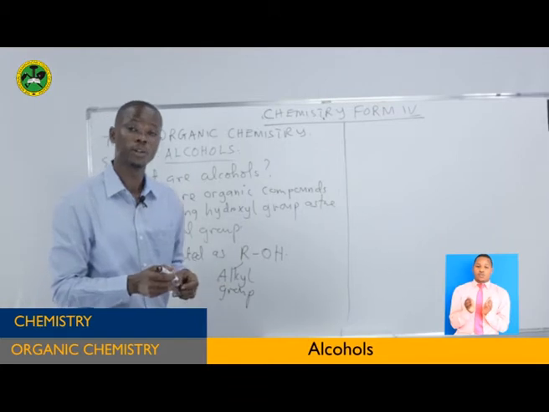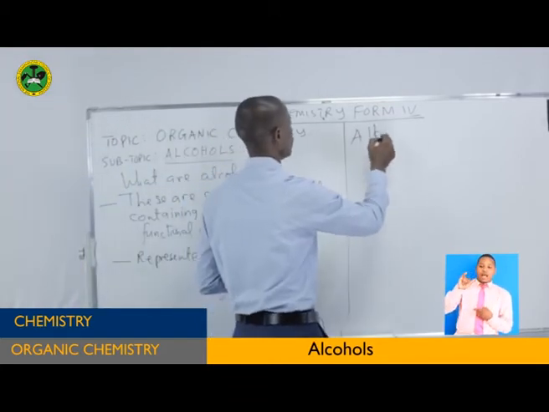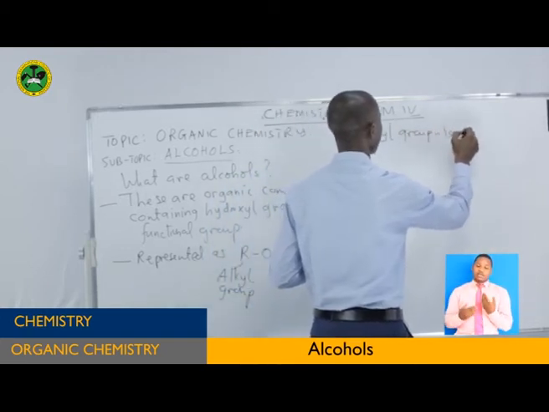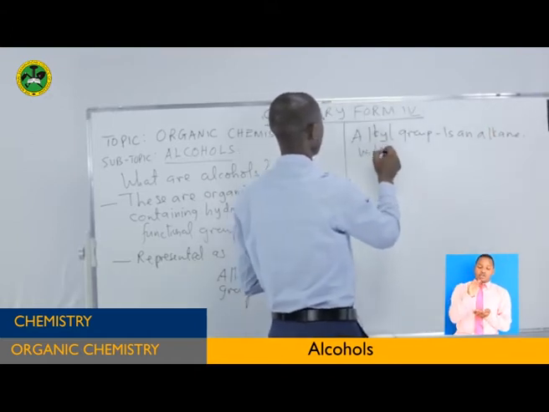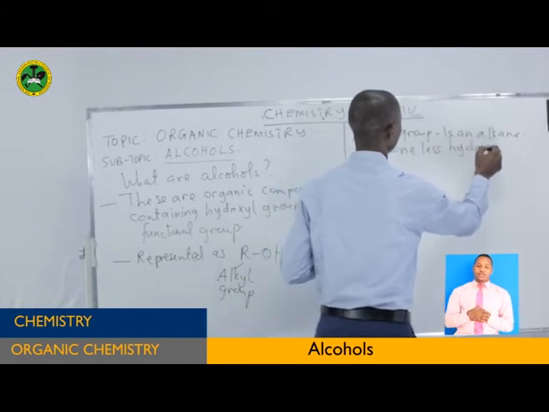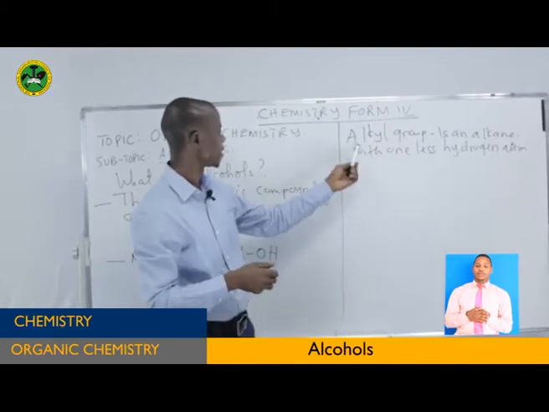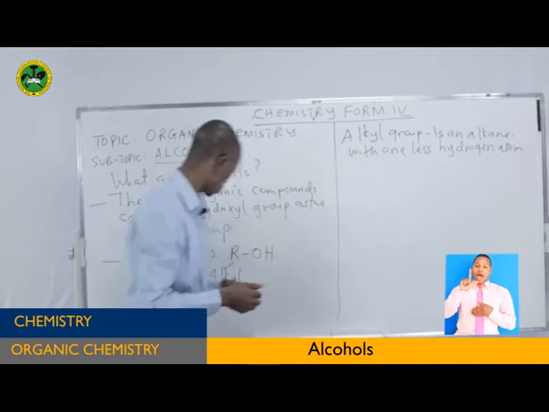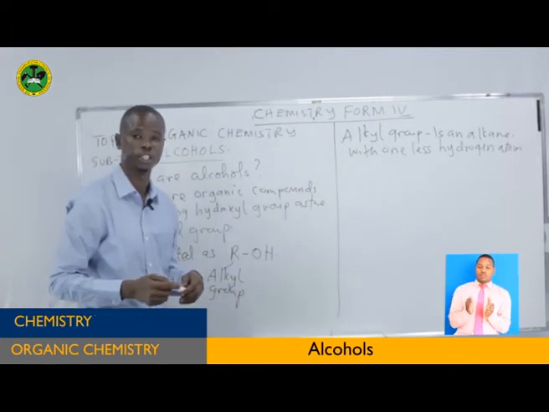Now, do you remember when we talk about an alkyl group? To remind you, an alkyl group is an alkane with one less hydrogen atom. So when you put R, this represents an alkyl group, and this is OH.